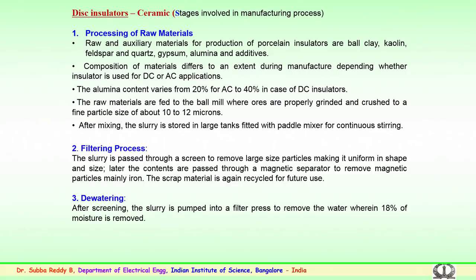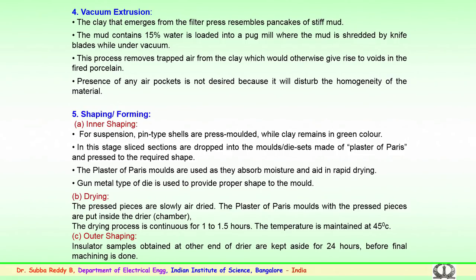The scrap material which is obtained, that is, which is removed, is again recycled for future use after the filtering process. Further to the filtering process, dewatering is done. After screening, the slurry which is obtained is pumped into the filter press, where the intention is to remove the water, wherein 18% of the moisture is removed during dewatering. So, from the paste which is formed, 18% of the moisture is removed in the dewatering stage.